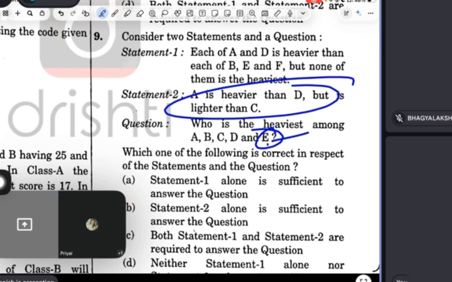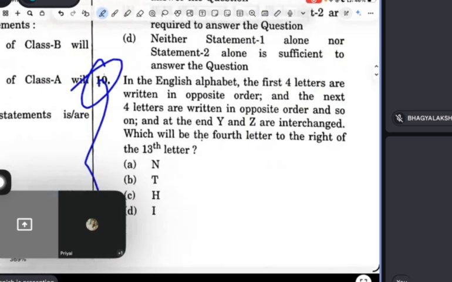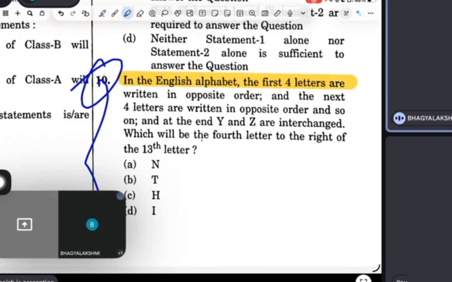Let me tell you. Read this question, Bhagya. Question number 10. In the English alphabet, the first four letters are written in opposite order, and the next four letters are written in opposite order, and so on. At the end, Y and Z are interchanged. What will be the fourth letter to the right of the 13th letter?